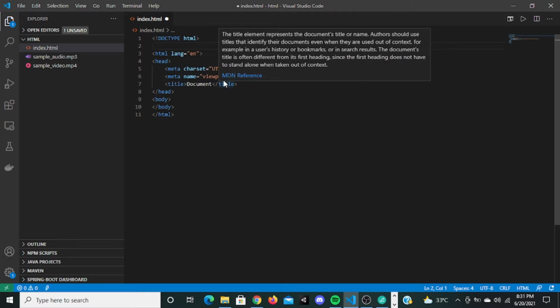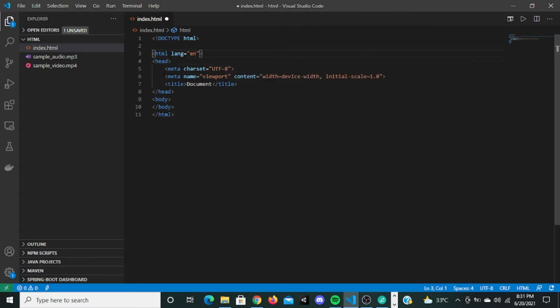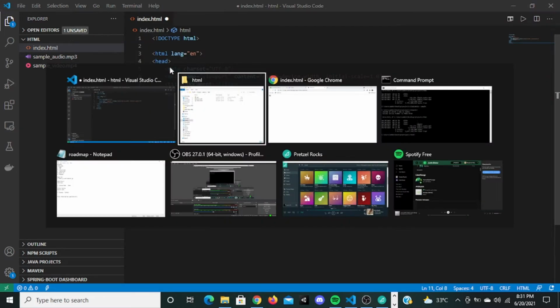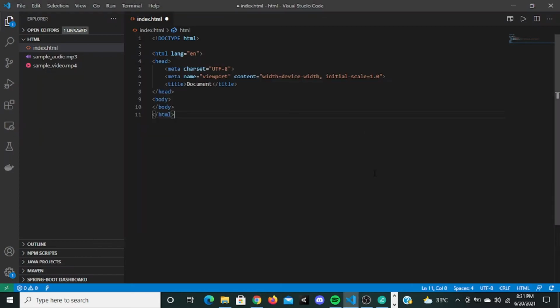Now we will come to this head tag later. Let's leave it as such and go into this body tag. Anything that you give in this body tag will be displayed in the browser. Let me refresh it. All the space right here, from here to here, all the space in the website is inside the body.